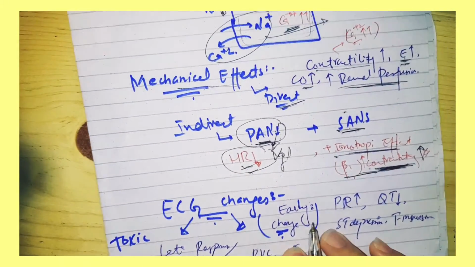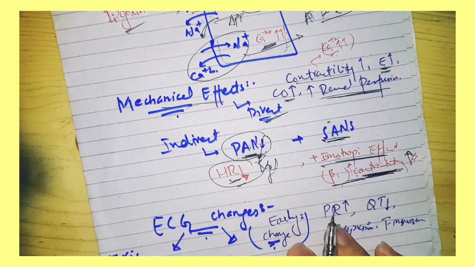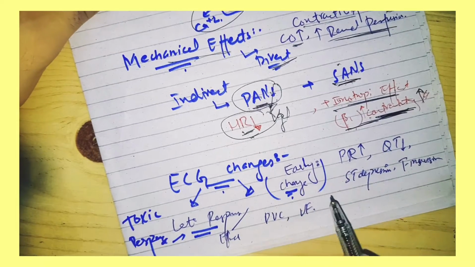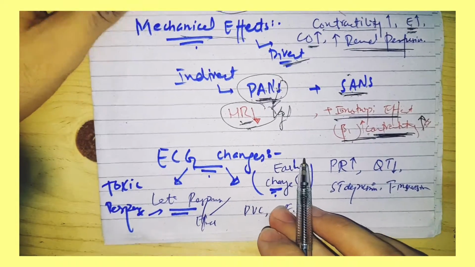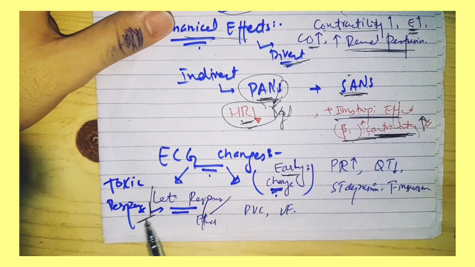What will be the ECG changes of a person when given digoxin? There are two types of ECG changes: early changes and late or toxic changes.